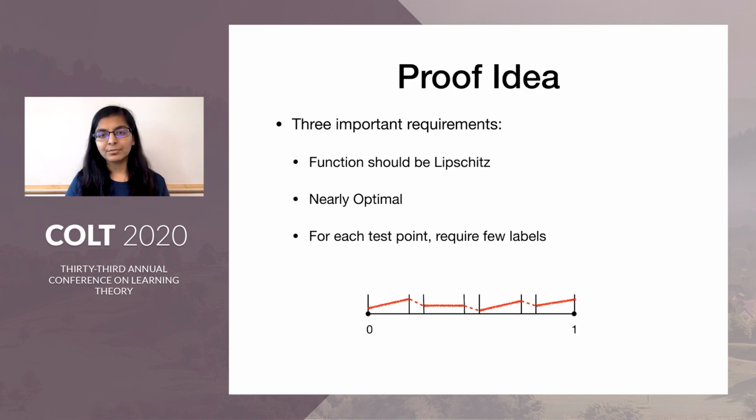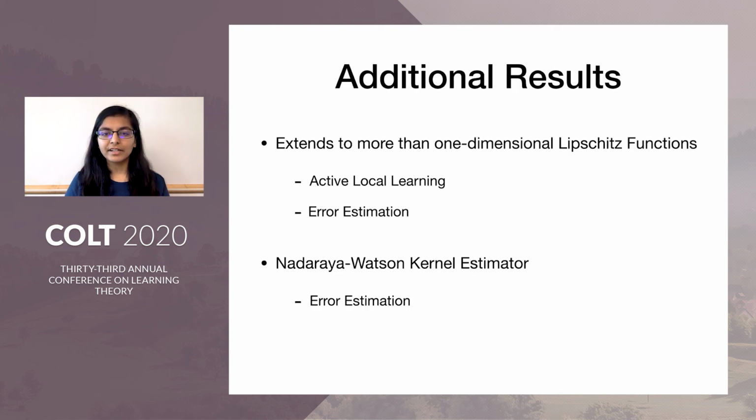So this completes the proof for active local learning that the scheme works. We also extend these results to more than one-dimensional Lipschitz functions and give algorithms for active local learning and error estimation, and these results are mentioned in the paper. We also give an algorithm for error estimation for the Nadaraya-Watson kernel estimator, which is again mentioned in the paper.